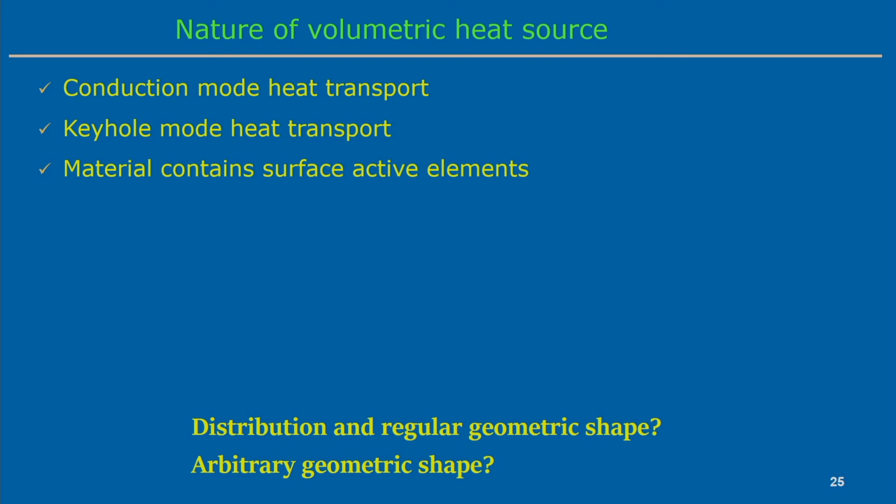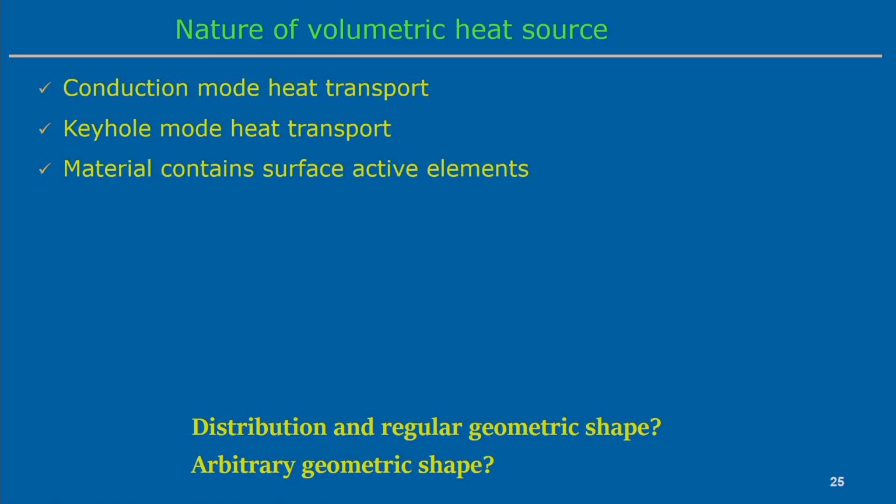It is also possible to develop, because in the keyhole mode heat transport model, the keyhole formation or shape of the keyhole is not exactly very smooth that it follows a regular geometric shape like ellipsoidal, double ellipsoidal or conical, but it may not follow this. So, in most cases the keyhole shape or volume can be assumed to be an arbitrary volume. In these cases we can develop the volumetric heat source model when there is generation of a keyhole, which we will discuss later in this module.